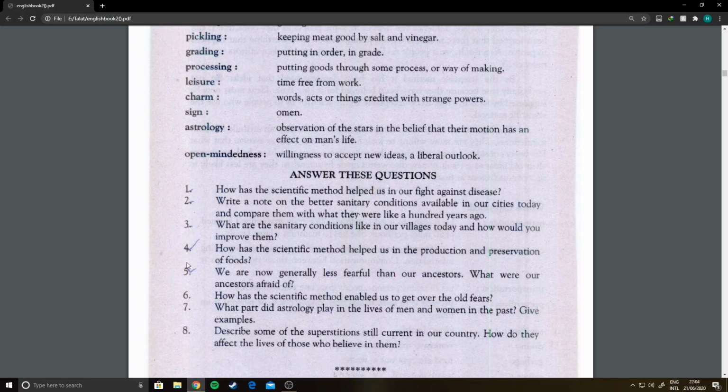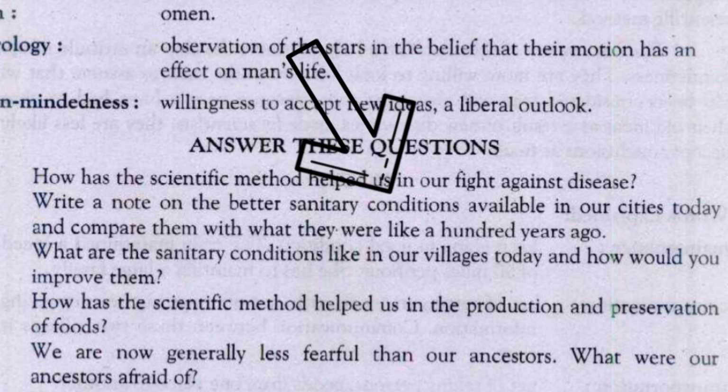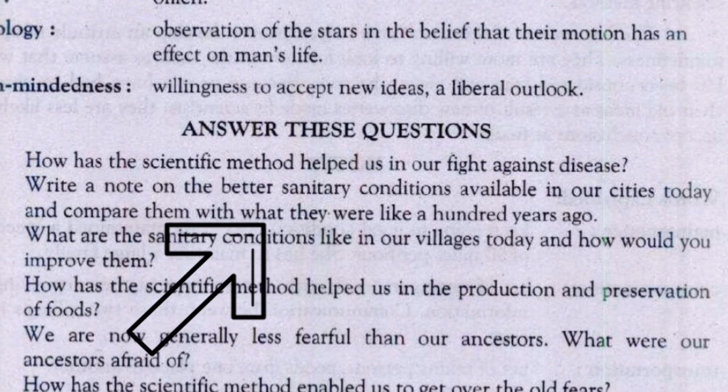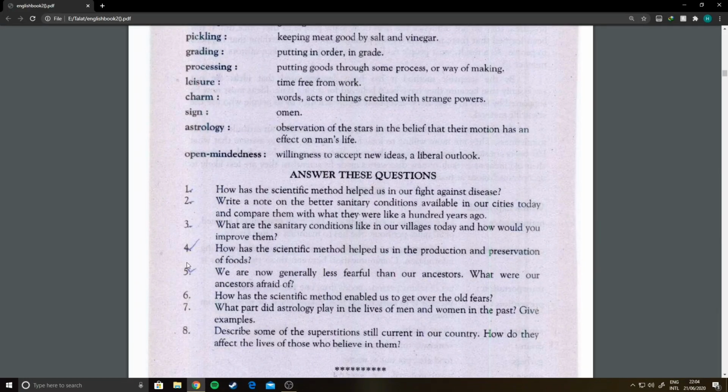Question number 2: write a note on better sanitary conditions available in our cities today and compare them with what they were like 100 years ago. So it's a comparison between the two situations, how our sanitary conditions are nowadays and what these were like 200 years ago. Obviously, there is a very prominent change that has taken place in this field.